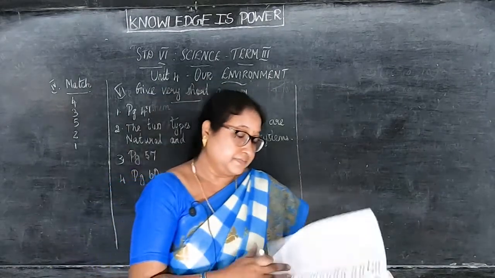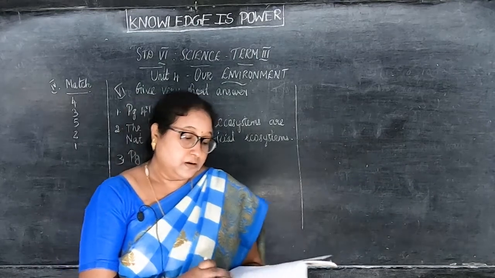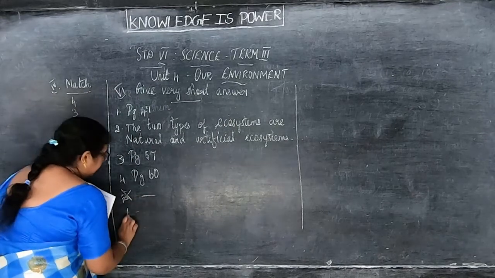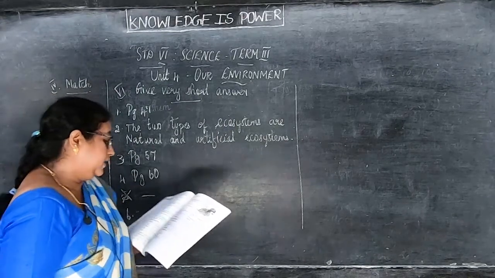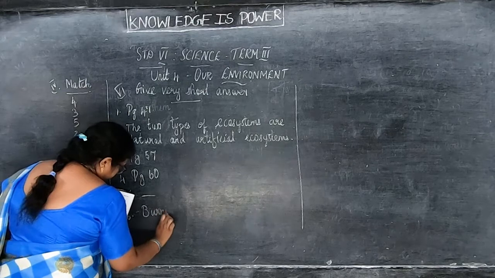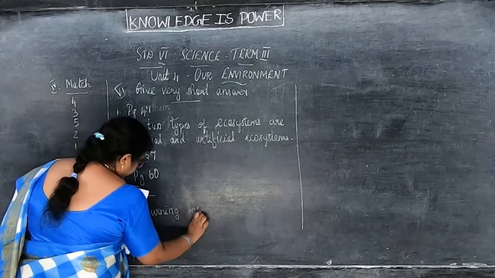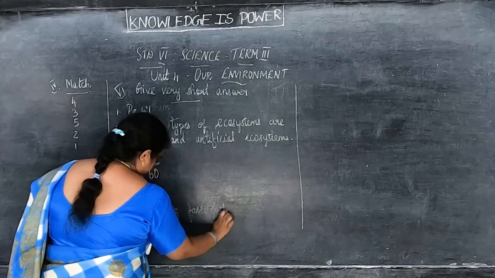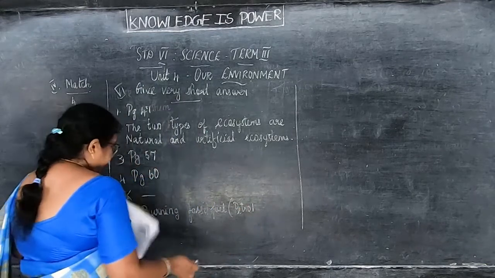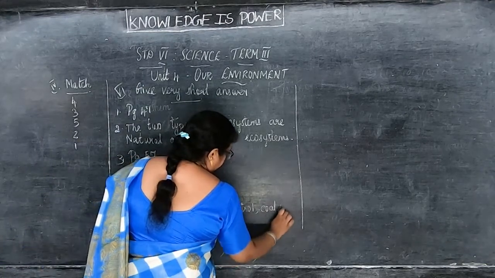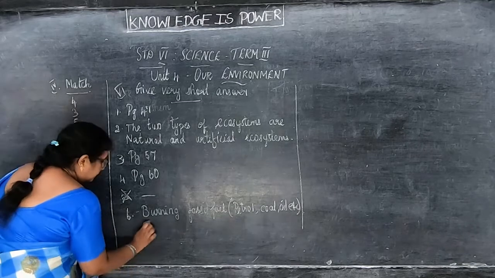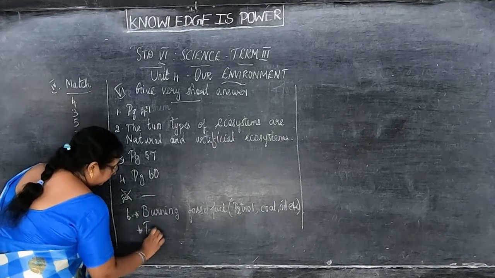Then fifth one. No need. Put cross. Then number 6. What are pollutants? I'll write on the board. Burning fossil fuel, in the bracket, petrol, coal, oil, etc. Then toxic gases.